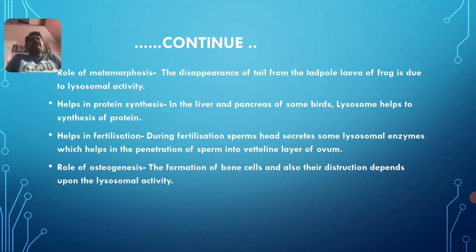Apoptosis refers to programmed cell death. Those apoptosis cells consist of larger numbers of lysosomes. The lysosomal activity is helpful for the disappearance of the tail from the tadpole larva of frog.